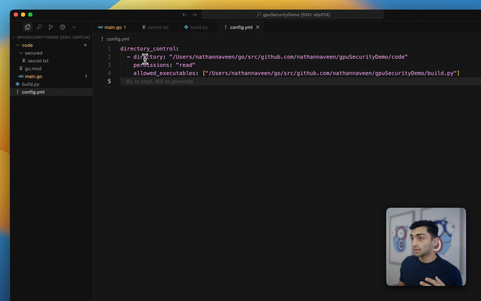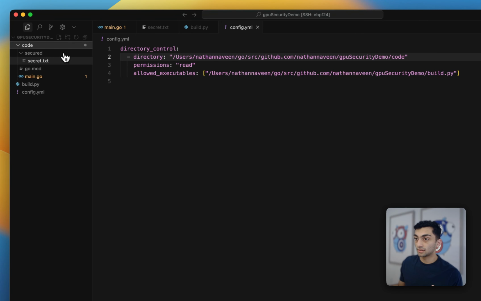There are 2 pieces to this, and both are pretty simple. The first is saying that we want to secure the code folder, meaning we want to make sure that the secret and the main.go are both secure. And the second piece, allowed executable, is saying that build.py has read access in the code folder.